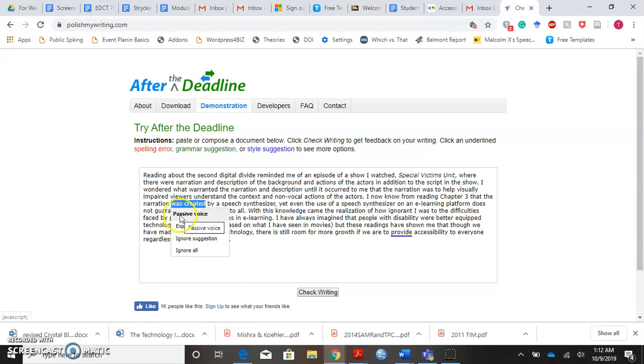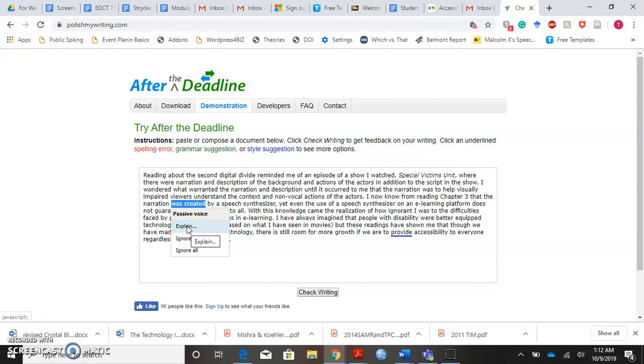Clicking on it shows that it is a passive voice. It has identified it as passive voice. In order to address this, they would want me to change it and make it more of an active voice. You see this word here, explain. Clicking on explain means that they are going to further explain what a passive voice is.